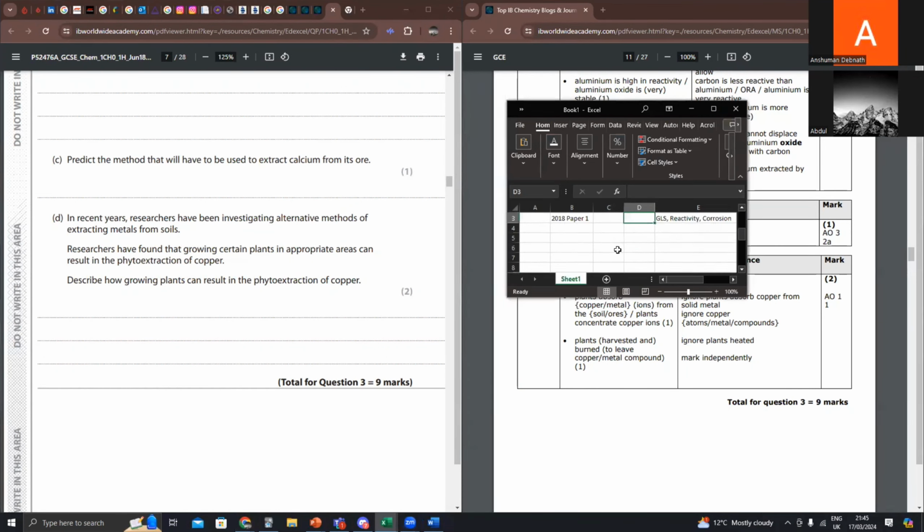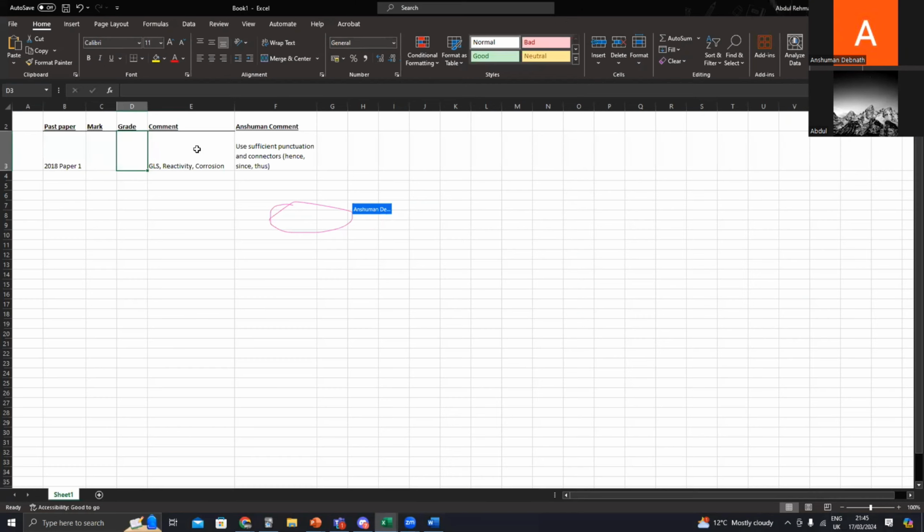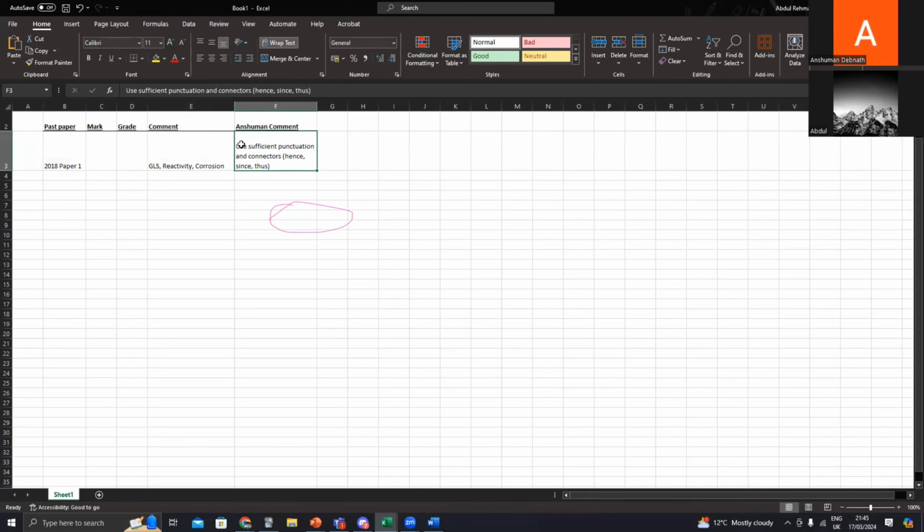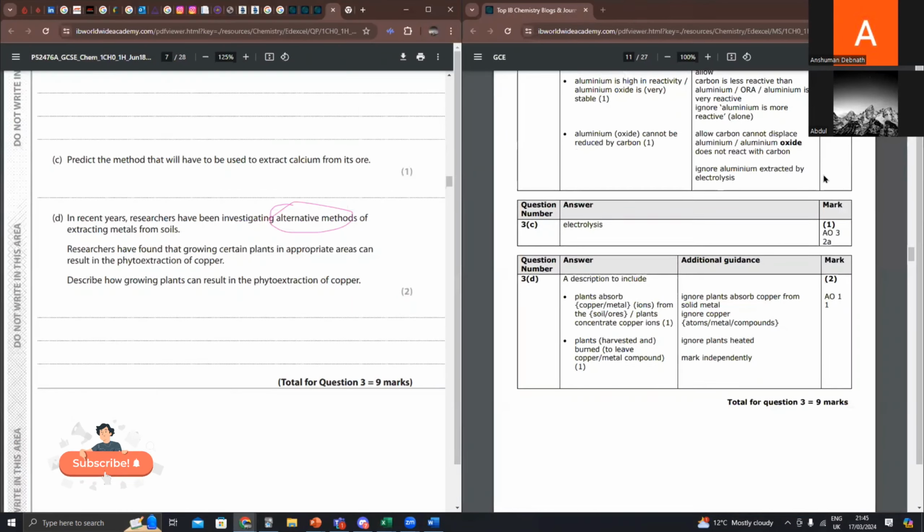Where did this question come from? That alternative method, how did it come from? That you have to see, right? The main important thing we have to see is that whenever we are seeing the alternative method, it means what, we have to make sure that the ores are low grade ores, right? Which are low grade ores. Can you bring that bigger screen to that question paper? Yes. When you are using the low grade ores, this is the alternative method you have to find, right?